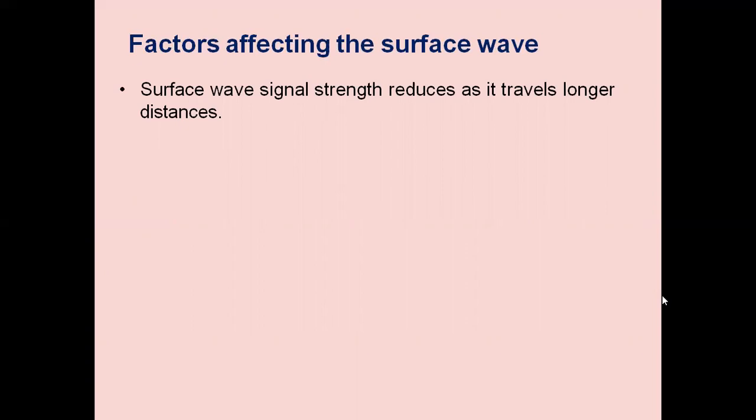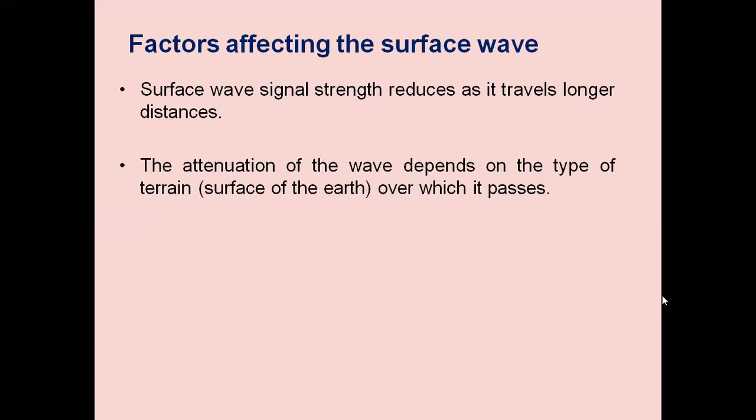Factors affecting the surface wave. Surface wave signal strength reduces as it travels longer distances. The attenuation of the wave depends on the type of the terrain, the surface of the earth over which it passes. So type of terrain means how the surface of the earth is, whether there is tilting, whether it is rocky area, hill area, or if there are obstructions in between the route. Depending upon the obstructions in between the route, there will be attenuation for the transmitted signals. So attenuation of the wave depends on the type of the terrain.